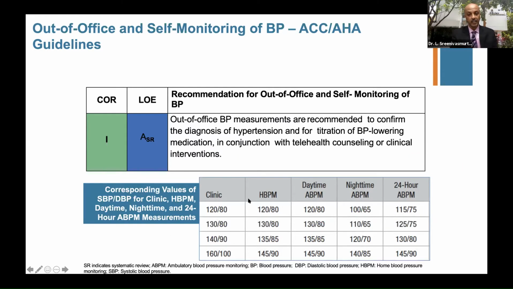So look at the corresponding values of home BP, daytime ABPM, nighttime ABPM, and 24-hour ABPM. So these are all the corresponding values which match, where home BP is 135/85, where the diagnosis cutoff is there, and 140/90 at the clinic. And you can clearly see the home BP and the daytime ABPM match. 135/85 is the cutoff. So that's the best part about the home BP.